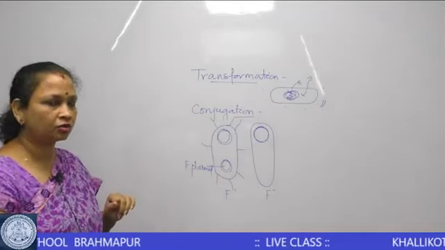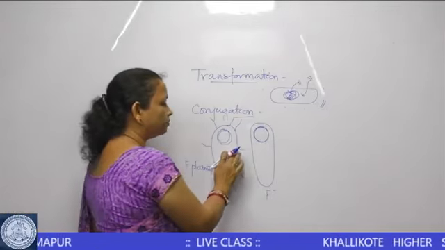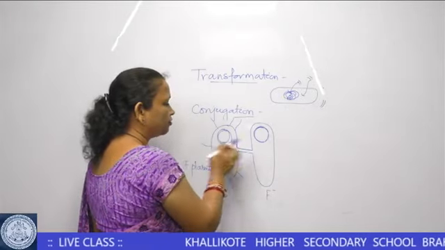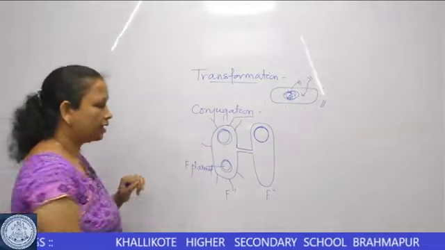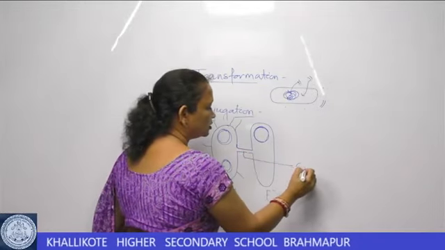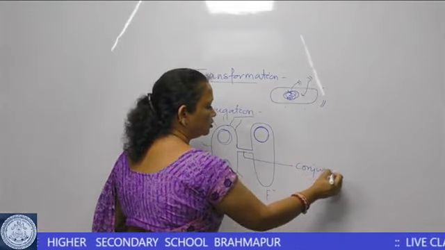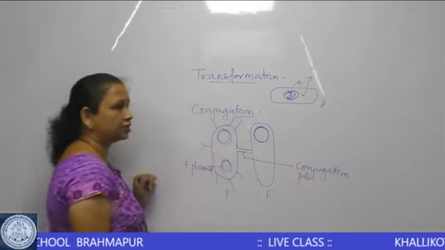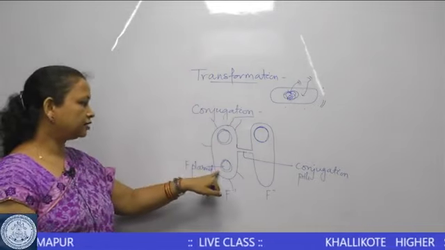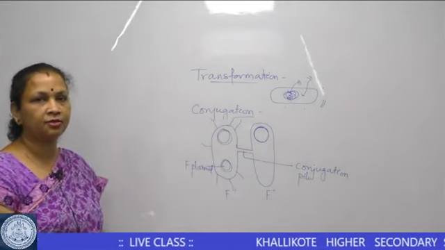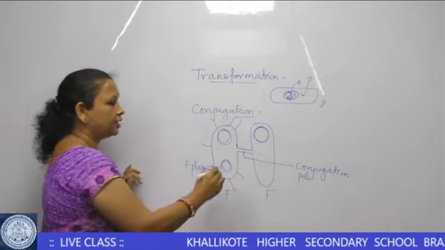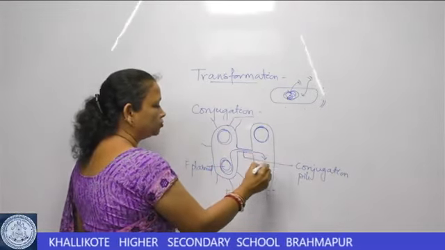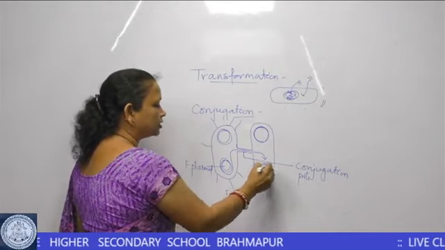During conjugation, one of the pili connects to the F minus cell, forming a conjugation tube. So this is a conjugation tube formed by the pili. This pilus is called the sex pilus, and then the F plasmid present in the donor bacterial cell replicates into 2 copies. One copy moves into the F minus cell.